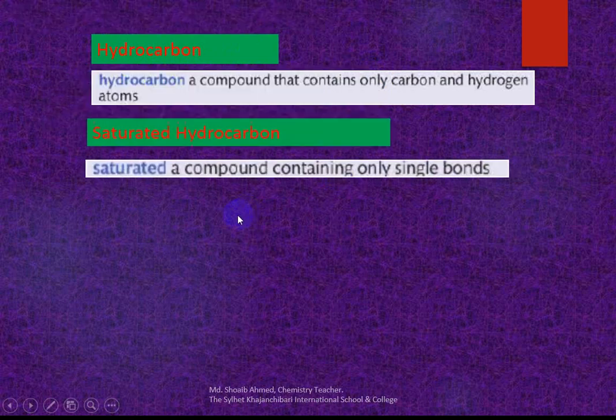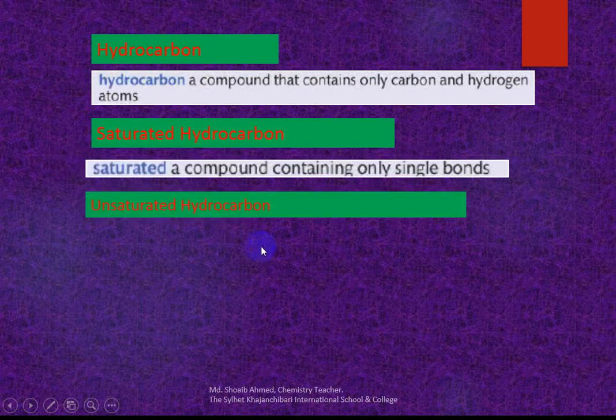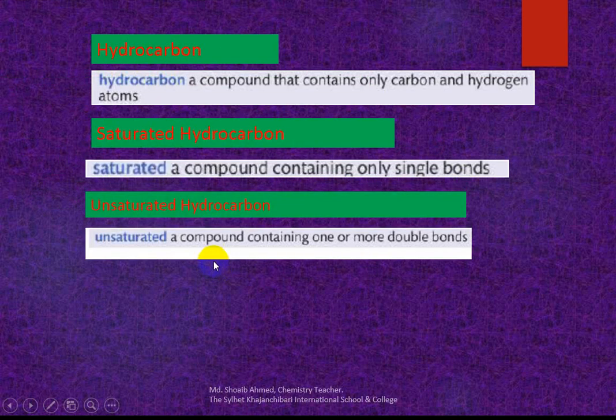Saturated hydrocarbons contain only carbon single bonds, and unsaturated hydrocarbons contain one or more double bonds.